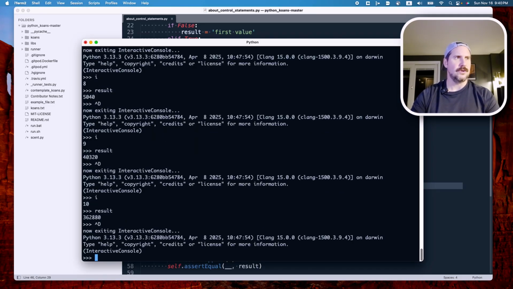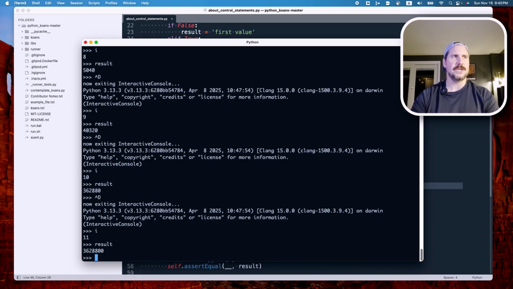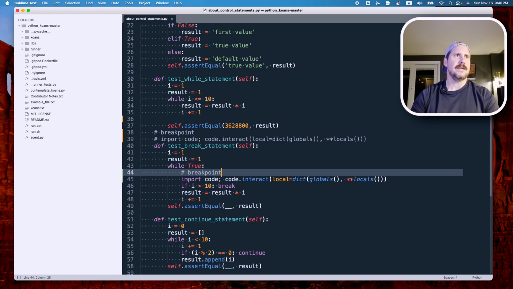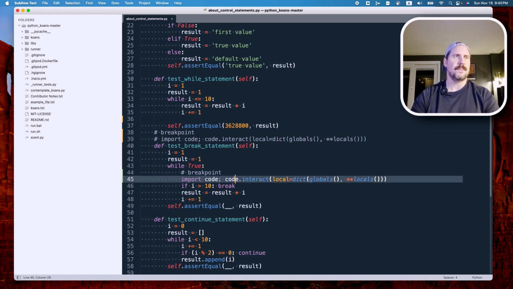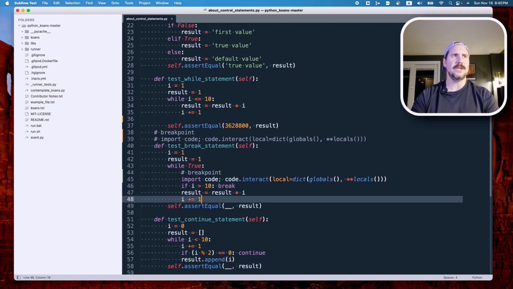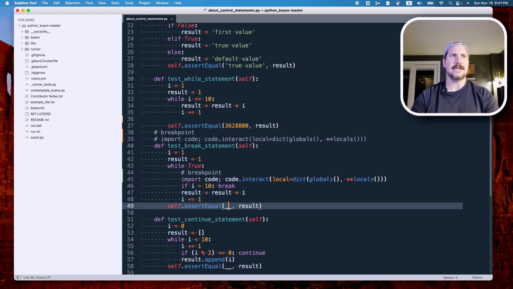All right, so Control D. I is now 11. And what's the result? Our result is this number. Okay, so I would expect we've gotten to this point. I is now 11. So when we hit this line after we press Control D again, we will hit this break. And therefore, no additional code, i.e. these 2 lines, will run. And then we will finally get down to the line where our assertion is.